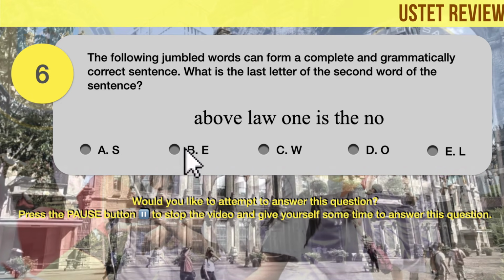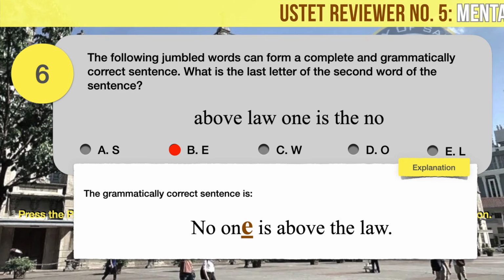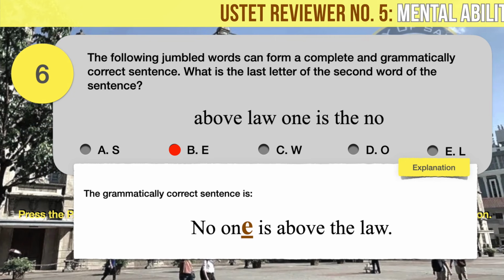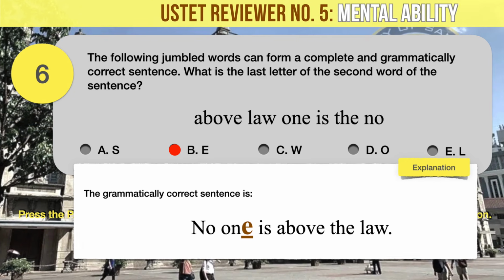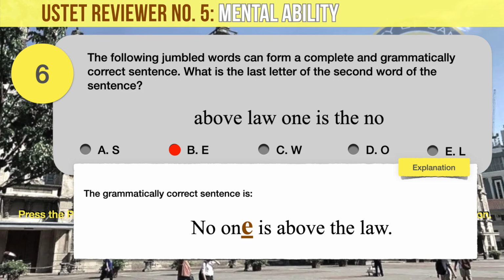The correct answer is B. Letter E. From the jumbled words above, the grammatically correct sentence is: no one is above the law. Therefore, the last letter of the second word in the sentence is the E in one.